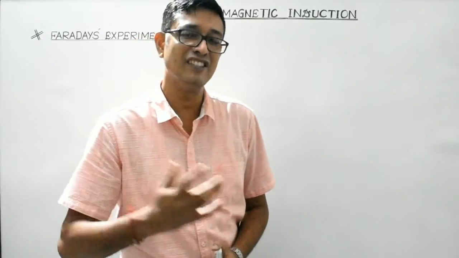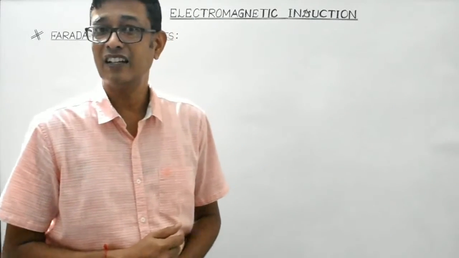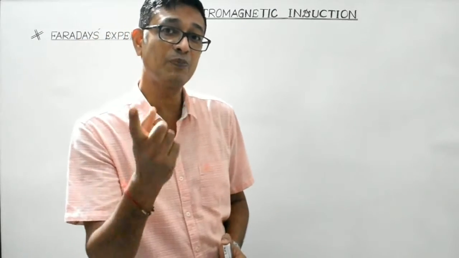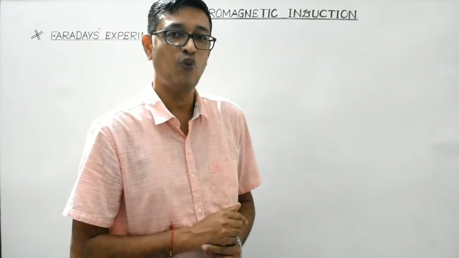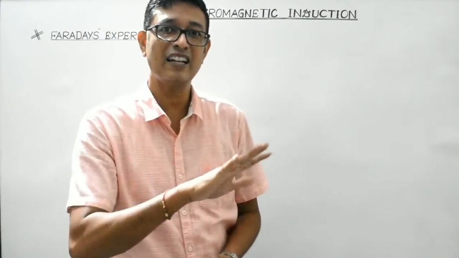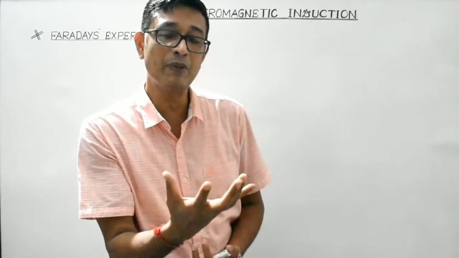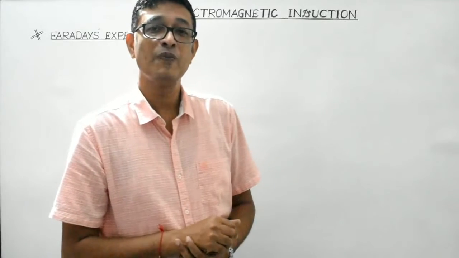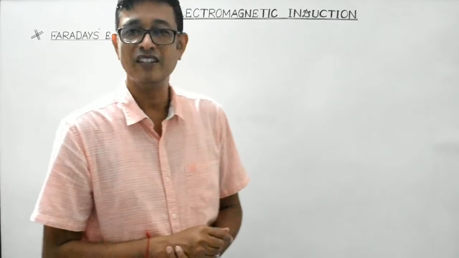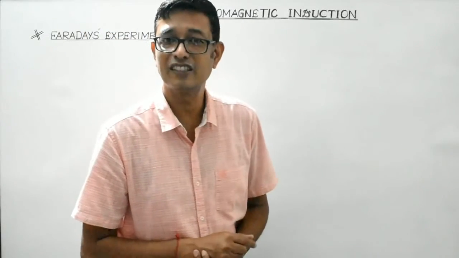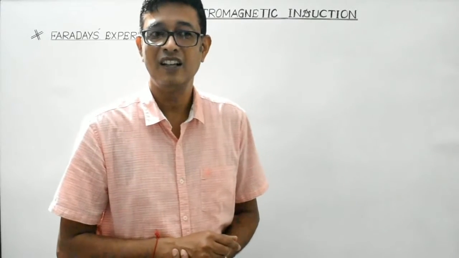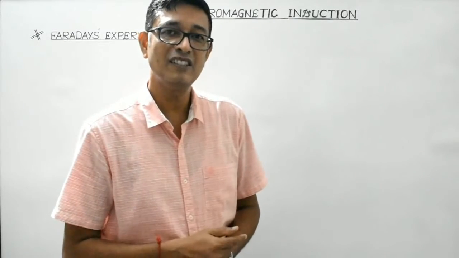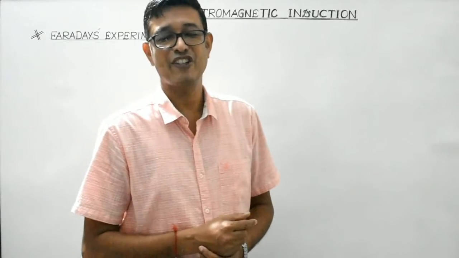Eleven years later, Faraday thought that if magnetic field is produced by current, why not the vice versa? Why not current be produced from magnetic field? So in 1831, Michael Faraday discovered the electromagnetic induction phenomenon,